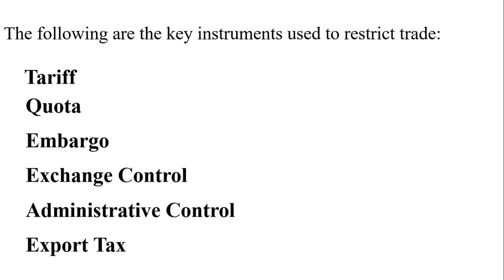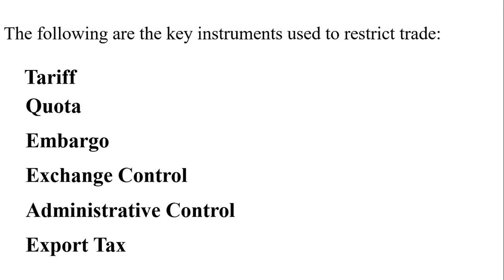For instance, if you want to get dollars, most of the dollars belong to or are kept by the central bank, which it gives to banks, and some forex bureaus also go to get these foreign exchanges. So if the central bank does not want people to import, it will intentionally decide to not release the foreign exchange so that people will not get dollars in their hands to import. So that is also another.